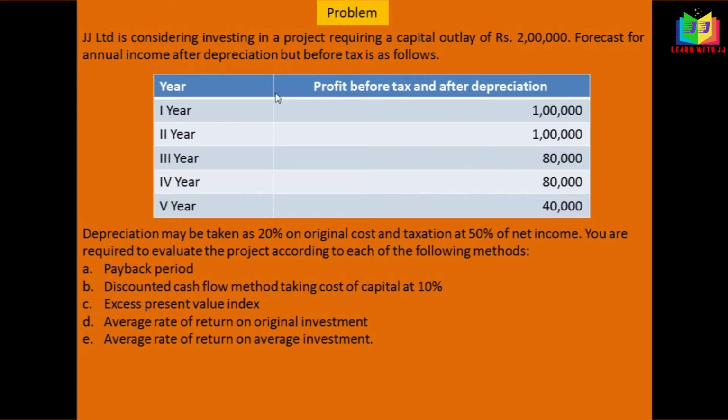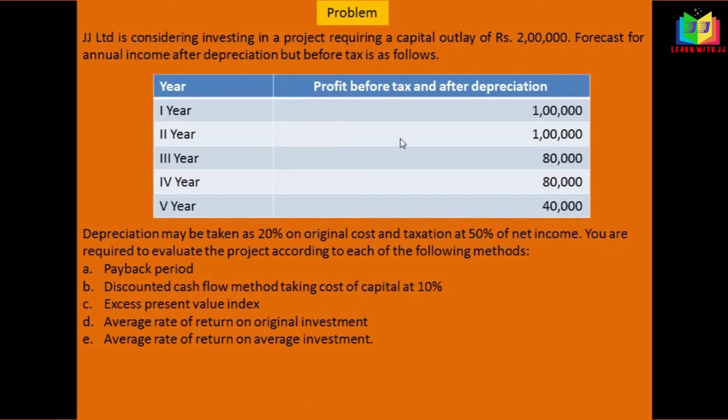Using this we have to calculate payback period, discounted cash flow method, excess present value index, average rate of return on original investment, and average rate of return on average investment. Depreciation may be taken as 20% on original cost and taxation at 50% of net income. The depreciation percentage was given, and this is to be calculated on the original cost. The original cost is 2 lakh here and taxation is 50%.